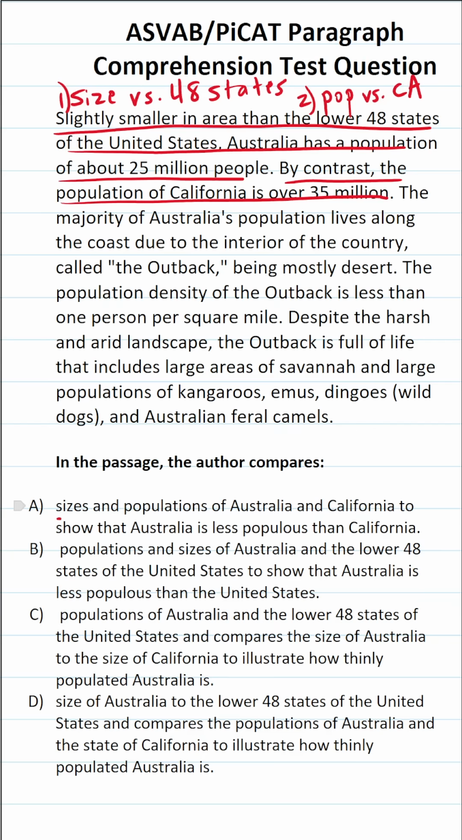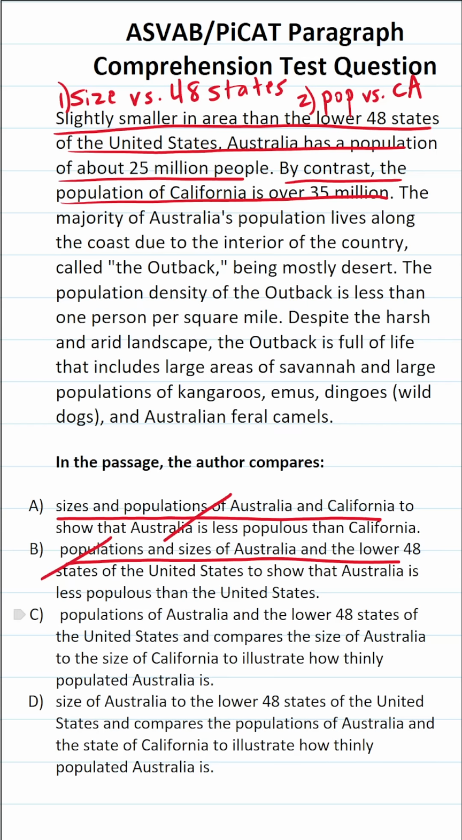A says the sizes and populations of Australia and California. That's not correct. We're comparing the size of Australia versus the size of the lower 48 states. B says populations and sizes of Australia and the lower 48 states. Again, as I just pointed out, we're comparing the size of Australia versus the lower 48 states and the population of Australia versus the population of California. So this one's not correct.